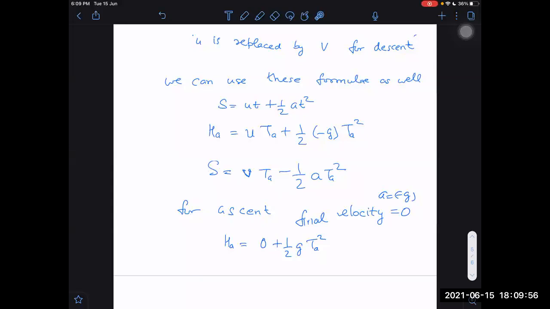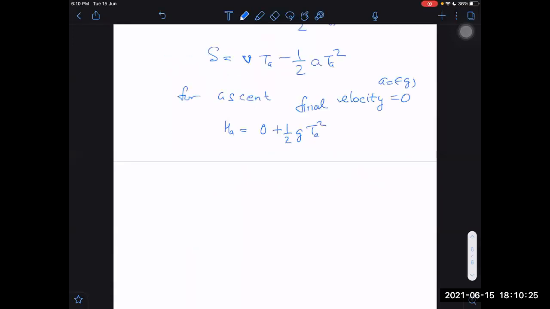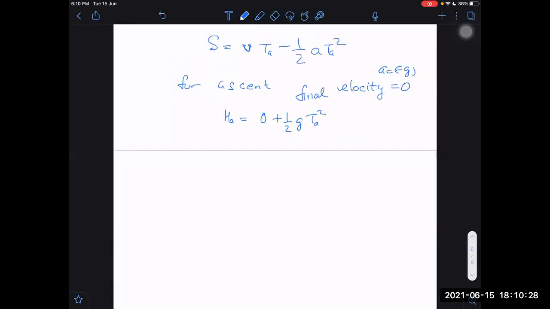Whenever a particle reverses direction, the velocity has to become zero in between. Right or not? Yes, sir. I told you by plotting the v-t graph. If it has to change direction from positive to negative, it cannot change direction without passing through zero. So momentarily it has to become zero only. Okay, sir. Right. So that is it.